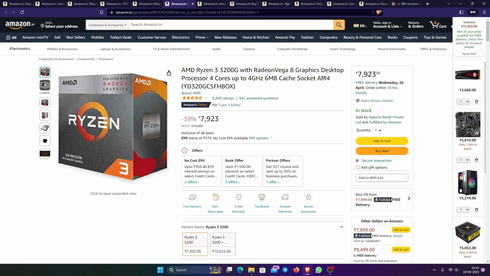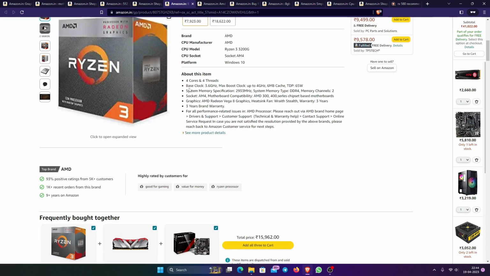It's not a CPU, it's an APU. It has 4 cores, 4 threads. Base clock is 3.6 gigahertz, max boost up to 4 gigahertz. Consumes 65 watts.